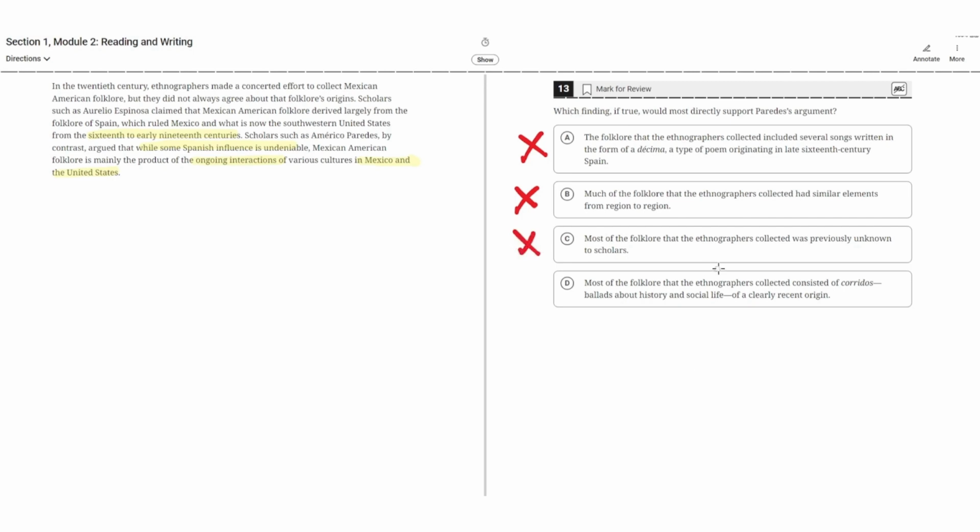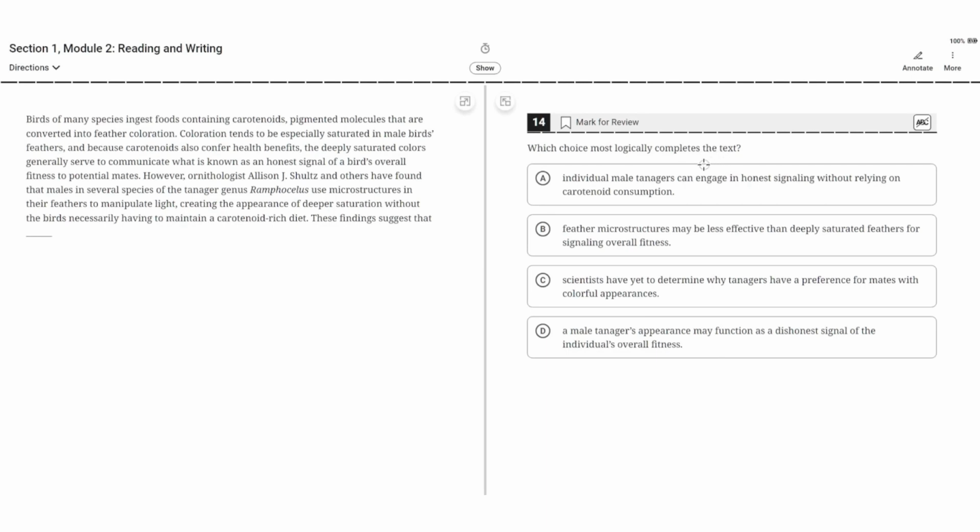D. Most of the folklore that the ethnographers collected consisted of corridos, ballads about history and social life, of a clearly recent origin. This is correct because Spanish influence ended in the early 19th century, and this highlights that the folklore was of a clearly recent origin. So this points to how this was because of the interactions between Mexico and the United States. So D is correct.